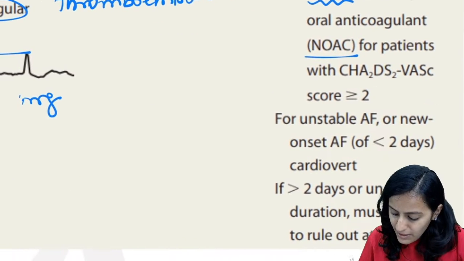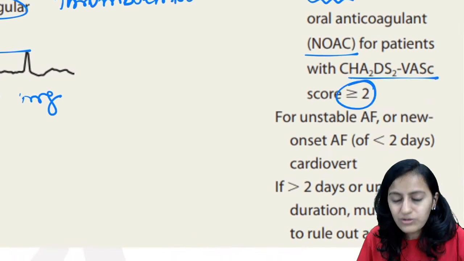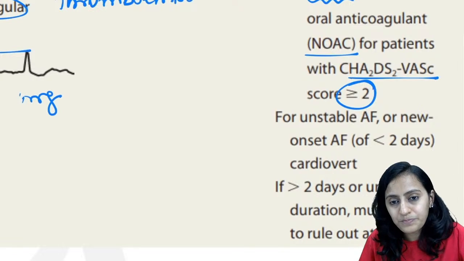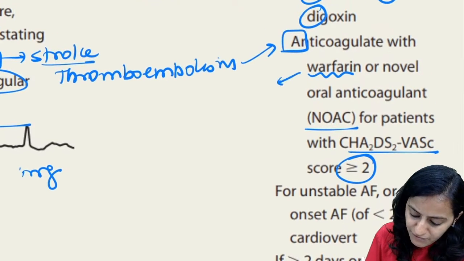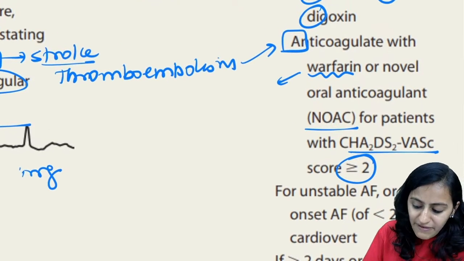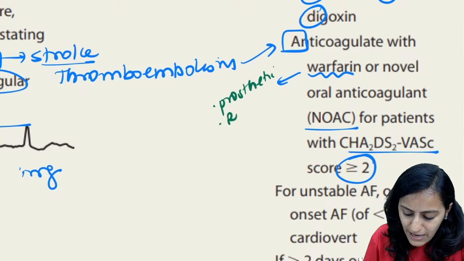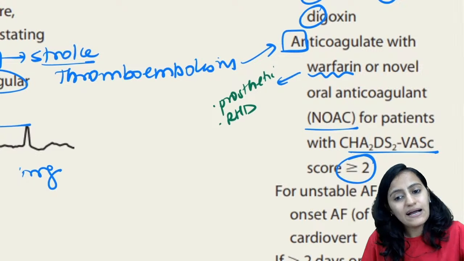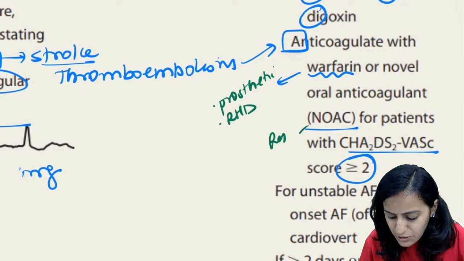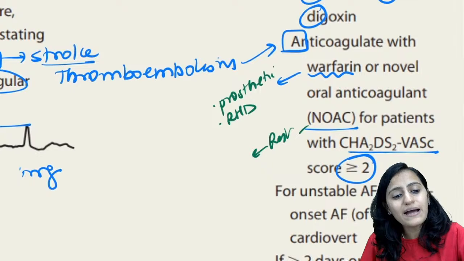When do you do anticoagulation? When the CHA2DS2-VASc score is greater than or equal to 2. When do you use warfarin for anticoagulation? When it is a prosthetic valve, or when it is a rheumatic heart disease patient. Otherwise, in the rest of the patients, we use NOACs. What comes under NOACs?